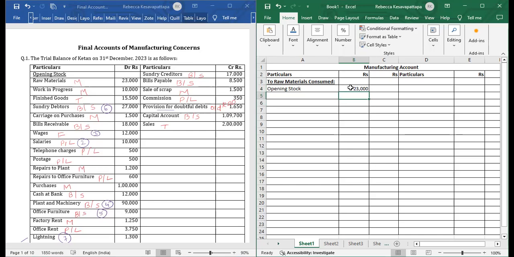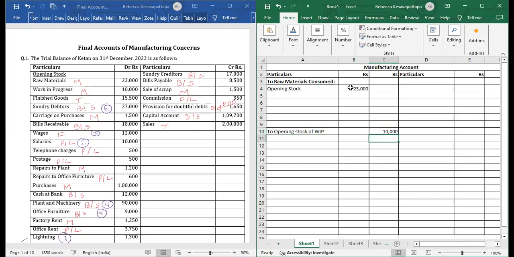Next, we will write about work in progress. Always after raw materials consumed, we should leave around 5 lines: 1, 2, 3, 4, 5 lines, and then we should write here: to opening stock of WIP, that is work in progress. What is given? There is no adjustment or anything. There is nothing we have to add. So write it in the outer column, 10,000.